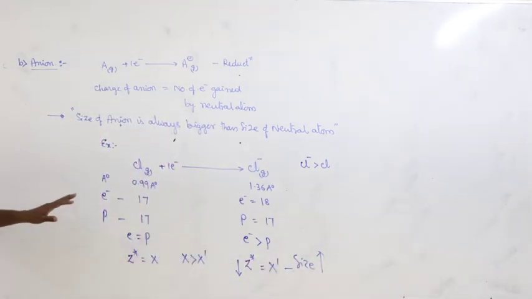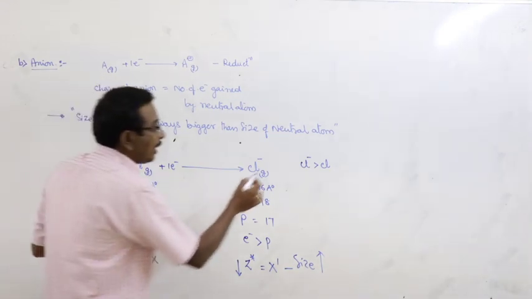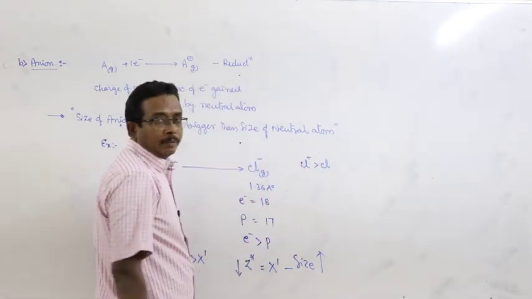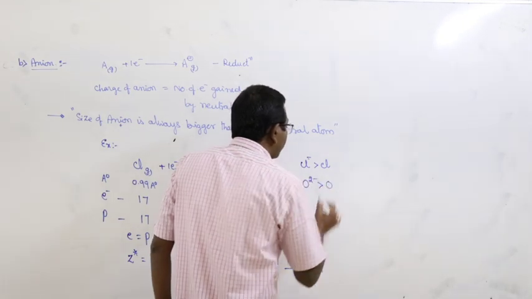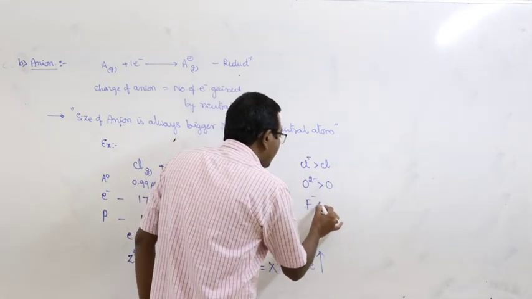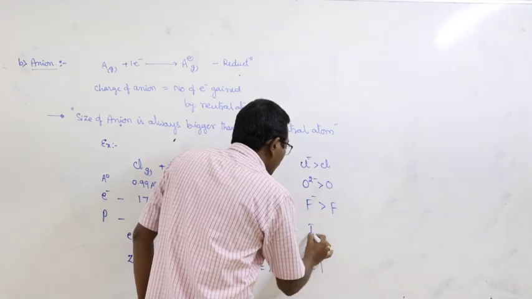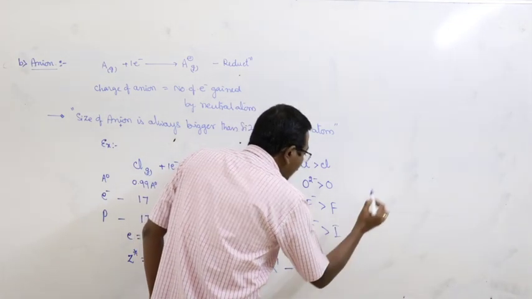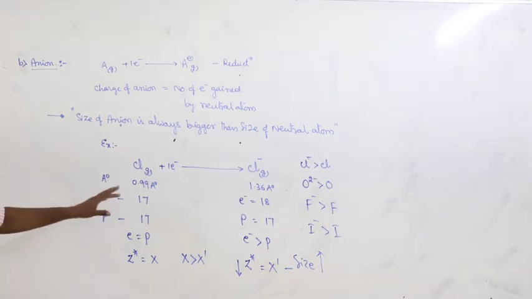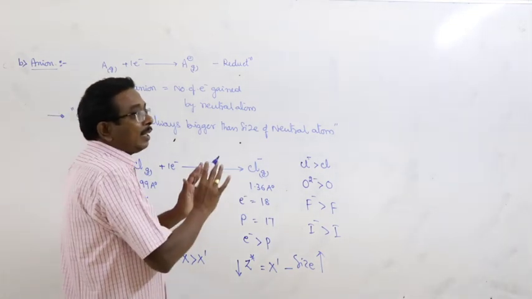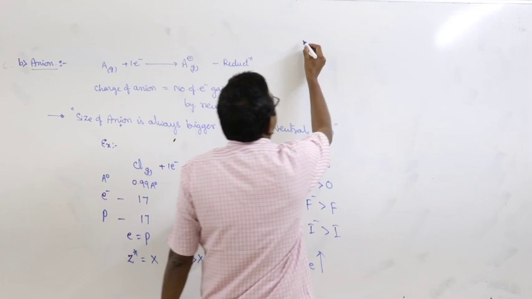Size of anion increases. Here the chloride ion is bigger than the chlorine atom and the oxide ion is bigger than the oxygen atom. Fluoride ion is bigger than the fluorine atom. Iodide ion is bigger than the iodine atom. Okay, and here what about the general statements?